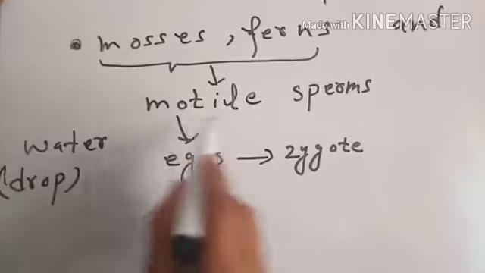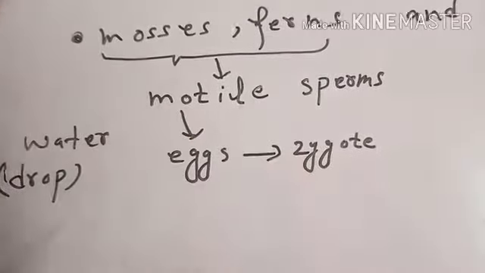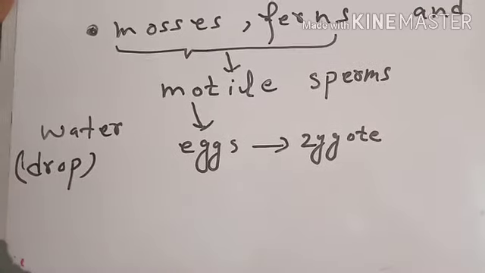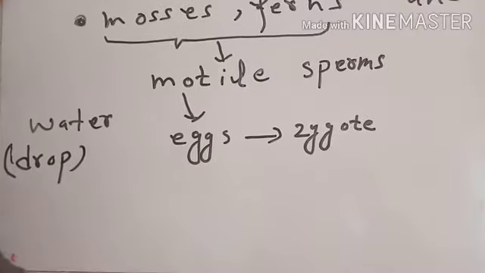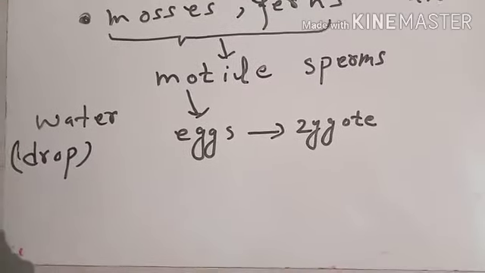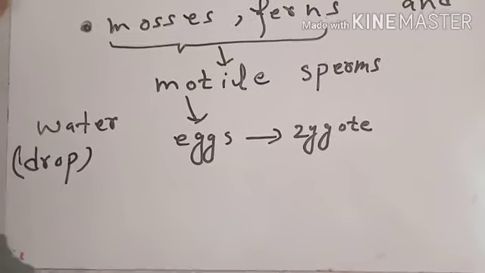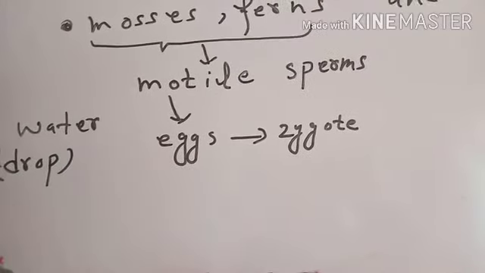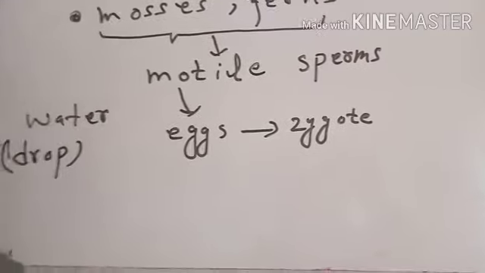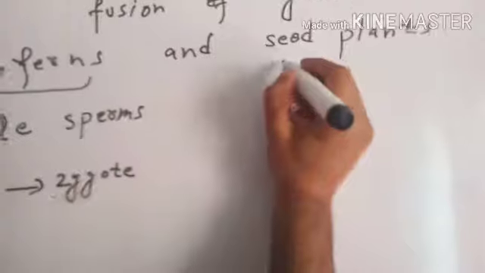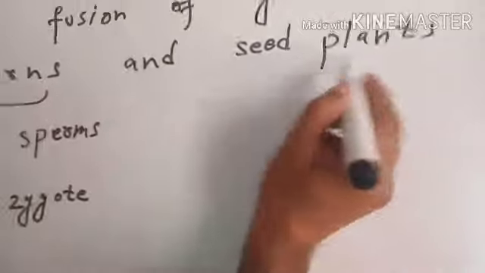Means motile sperms of mosses and ferns can move through water, whether it is in the form of a drop, and when water is available, the sperms become motile, and they travel towards the egg to fertilize the egg. As an opposite, the sperms of the seed plants